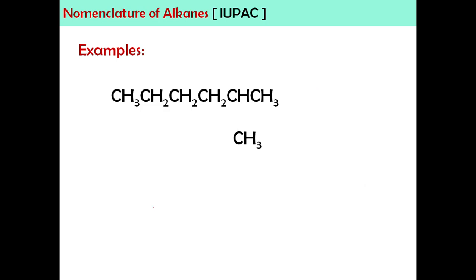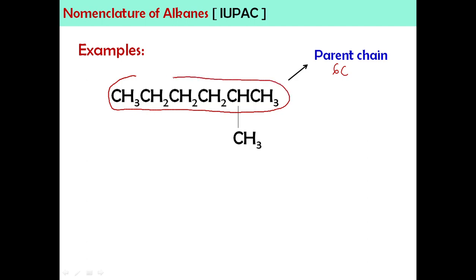Okay, for this one, mesti step yang pertama, untuk namakan, mesti cari parent dulu. Okay, so ini adalah parent chain. Okay, because this is 1, 2, 3, 4, 5, 6 carbon. Okay, with the 6 carbon. Okay, jadi mana yang tak masuk dalam parent? Okay, ini adalah parent chain. Okay, rantai parent. Okay, what about this? This CH3 is not included in the parent chain. So, this is a substituent.